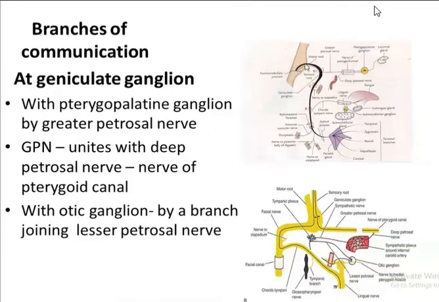Here you can see the emergence of the facial nerve, the dark black color. This is the motor root here, and you can also see the lighter, thinner one is the sensory root.